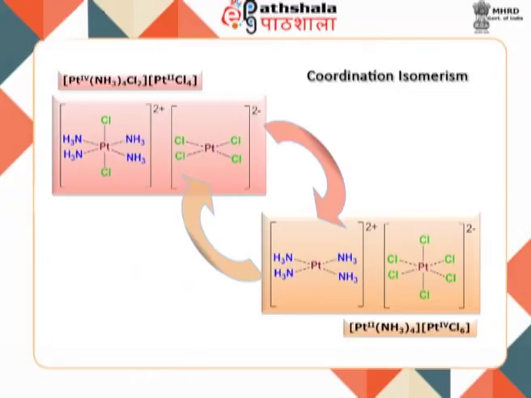The last example of coordination isomerism is where identical metal ions exist in different oxidation states, but the ligands are different. As you can see, platinum is showing oxidation state +4 in the cationic part and +2 in the anionic part of the complex. Again, the exchange of ammonia and chlorine ligands forms coordination isomers.